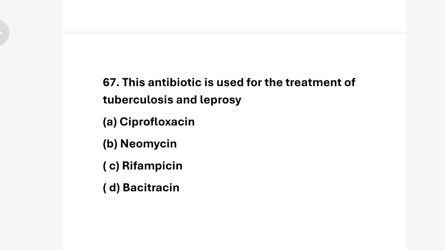Question number 67. This antibiotic is used for the treatment of tuberculosis and leprosy. Option A ciprofloxacin, option B neomycin, option C rifampin, and option D bezisterim. Ciprofloxacin is used for bacterial infection but not TB or leprosy. Option B neomycin is used topically, not for systemic TB treatment. So correct answer is option C.